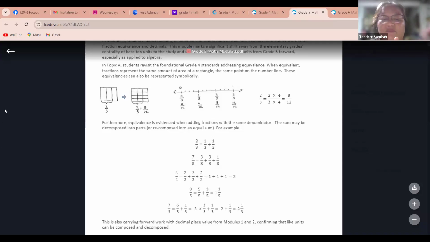If you buy a pizza, you can see that it is already divided into parts. Maybe you can count it. There are 8 parts, 8 slices. Yes, 8 slices. Very good, Mark.